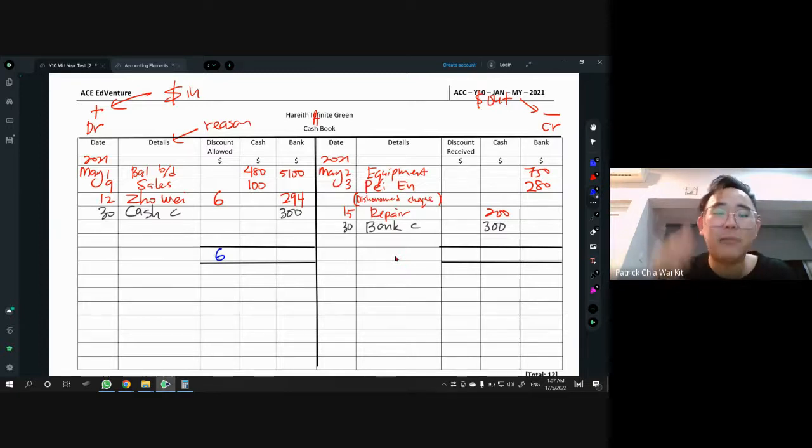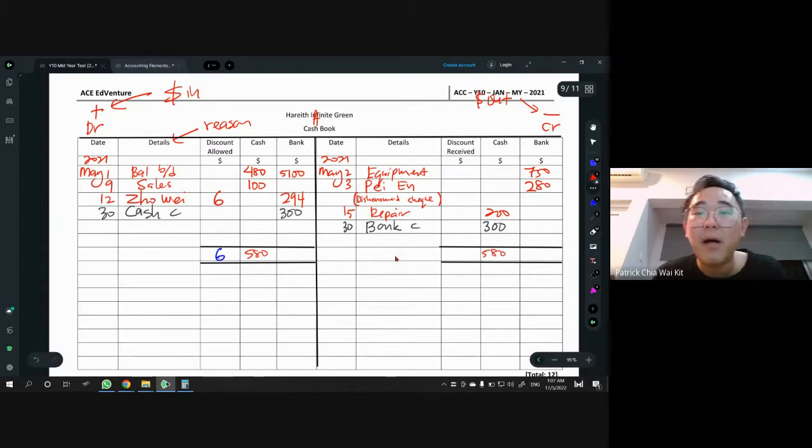How do you do balancing? You do it one by one. Let's do the cash account first. Of course, you put in the biggest number there, which in this case is 580. On the other side, the right hand side, same thing. Balance means it must be the same amount in the total line.